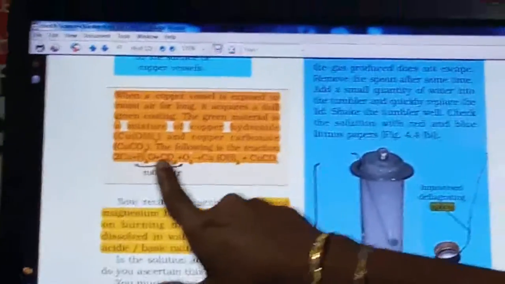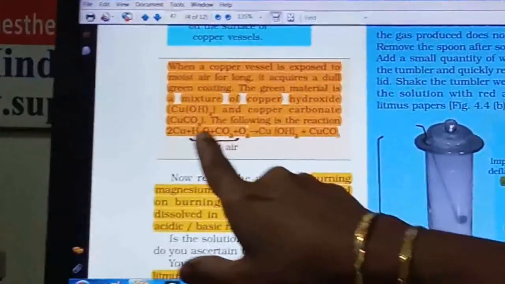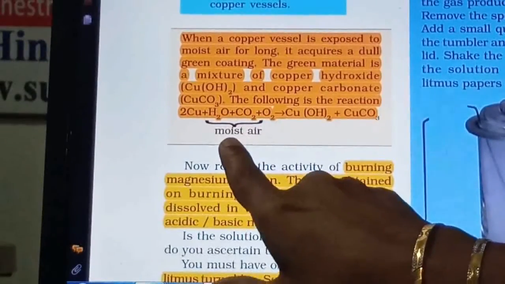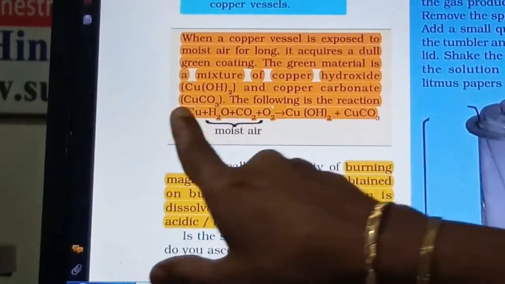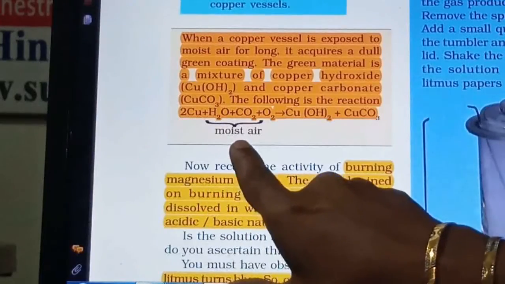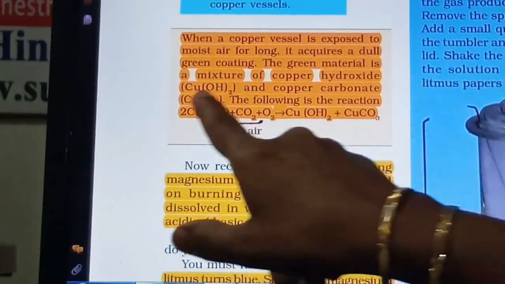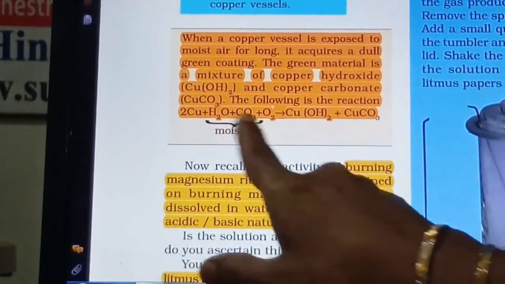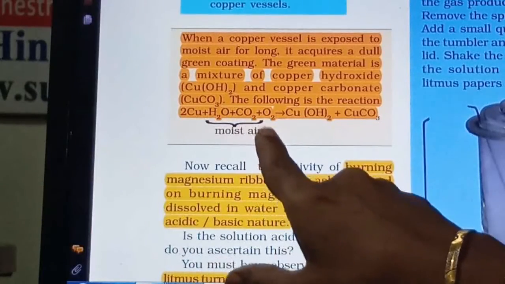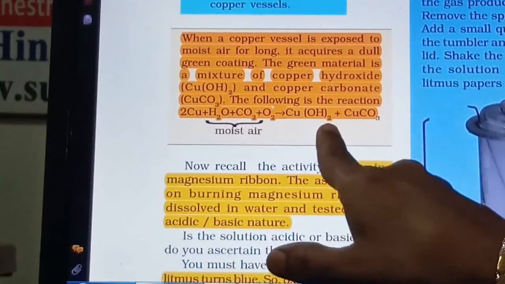So this water, oxygen and carbon dioxide together is named moist air, right? Whenever copper is exposed to the moist air, these molecules go on reacting with each other and form copper hydroxide.